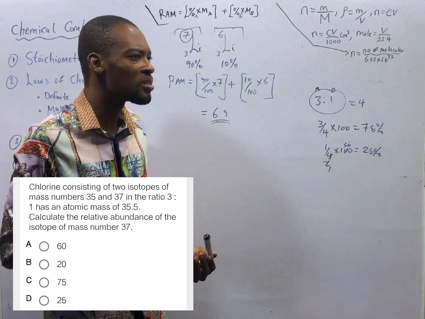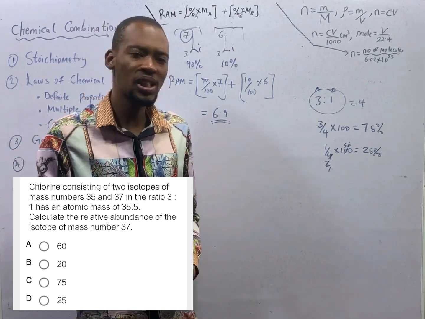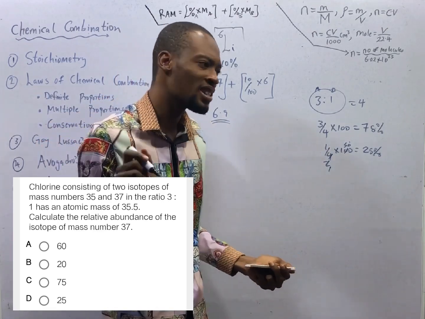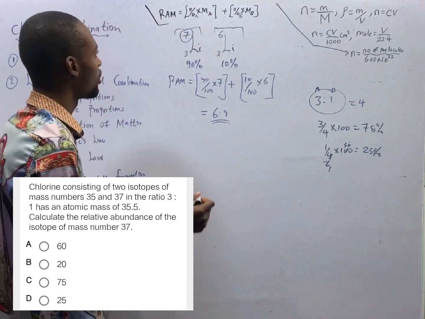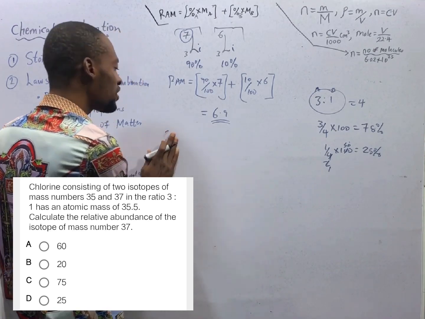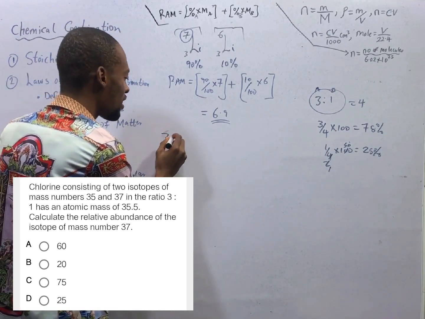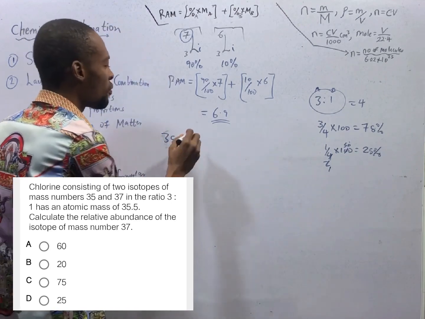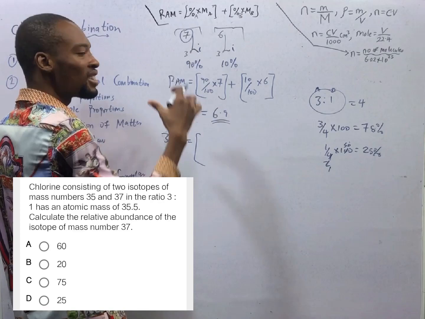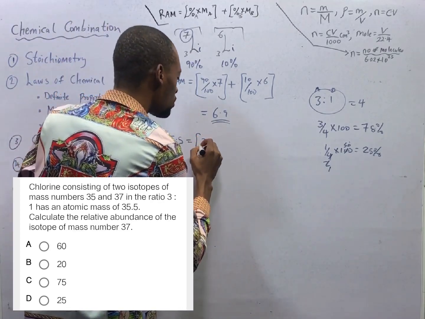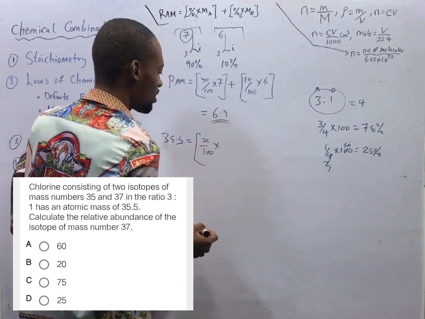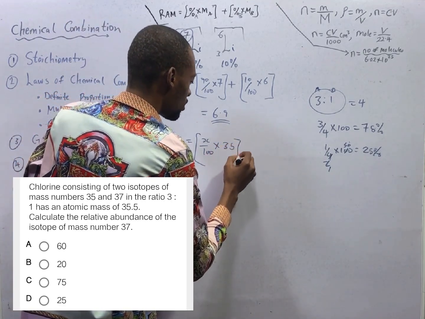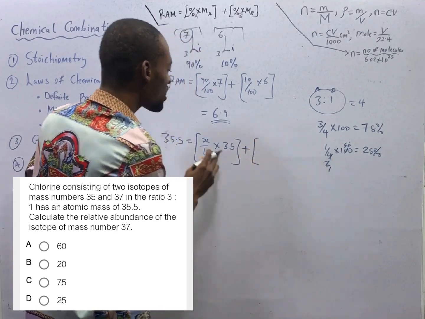What about a situation where you are not given the percentage abundance? Let's say for chlorine, you are given the relative atomic mass, 35.5. This equals the percentage of the first one, which is not given, so say S over 100, times the mass of the first one, 35, plus the percentage of the second one.